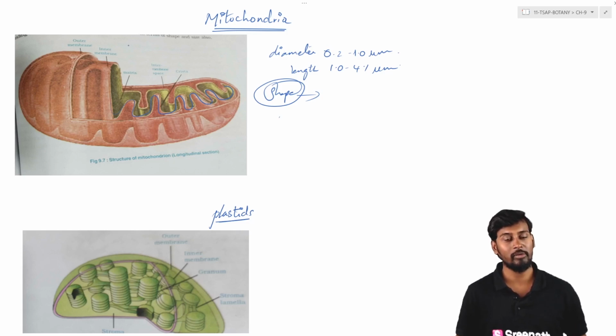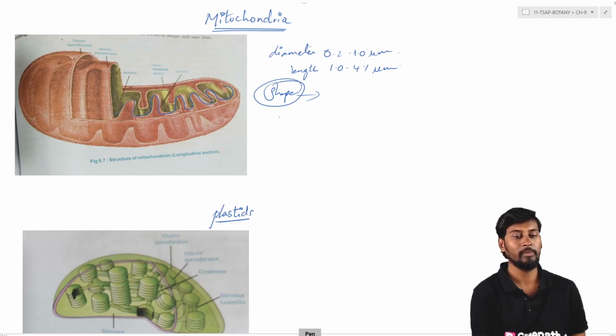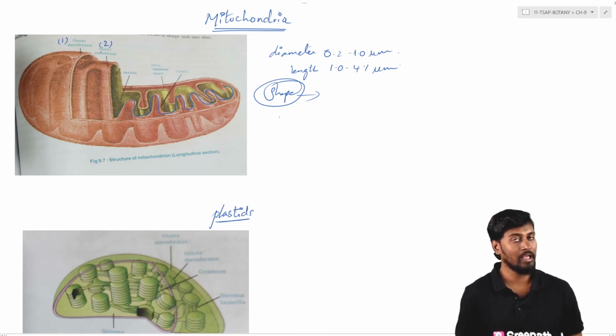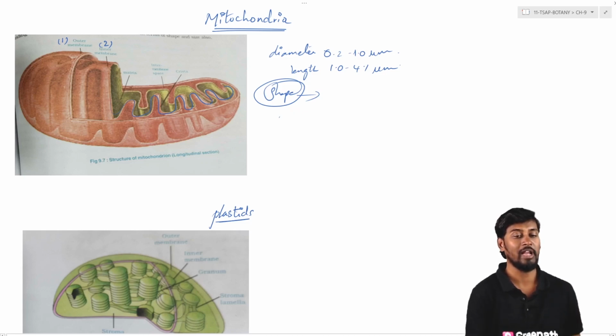Coming to the structure of the mitochondria, the complete structure is generally divided into the outer membrane and the inner membrane. The space between the outer and inner membrane is called the perimitochondrial space. On the outer membrane we can see carrier proteins which are involved in transporting substances from the outside into the inside of the mitochondria.